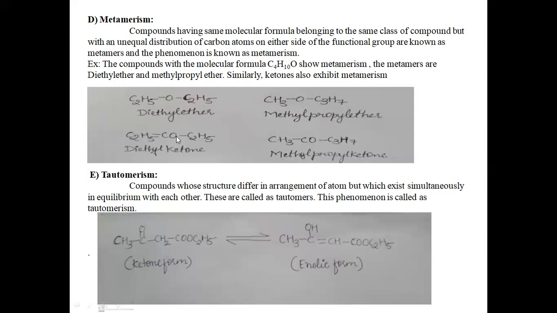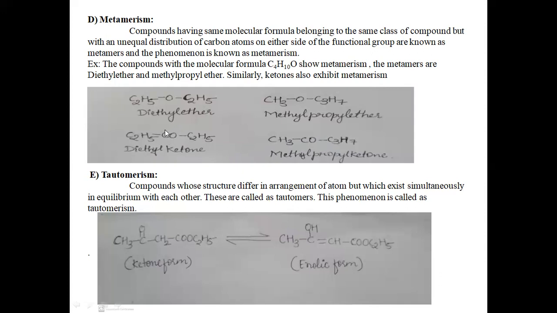The second example we have is ketones. For example, diethyl ketone and methyl propyl ketone. The first example we had was ethers, whereas the second example we are taking is a ketone. They both are having the same molecular formula. See here, this is having C4H10 and CO, or we can say C5H10O. This is also having molecular formula C5H10O. Both are having the same molecular formula, but on either side of this ketone group, C double bond O, which is nothing but a ketone group,